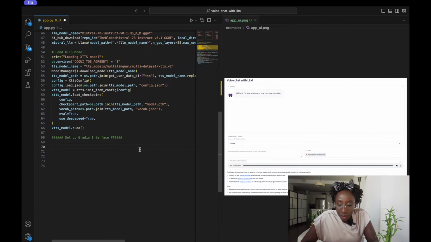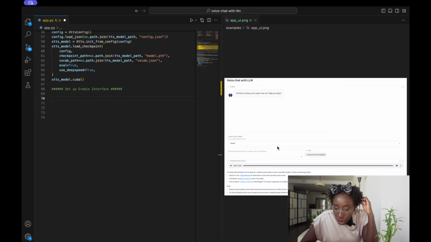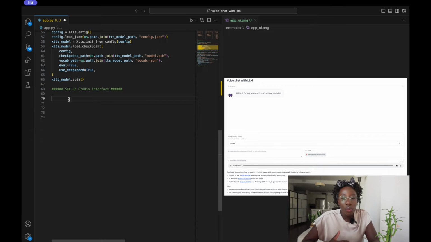Okay, so in Gradio, in order to build this UI, we would use something called blocks, whereby in this block we would add various components. The chatbot component is one component in our block. The drop-down menu for the voice is another component in the block. The text box is a component in the block. So each of these are components in the block. Once we get started, it will kind of make sense.